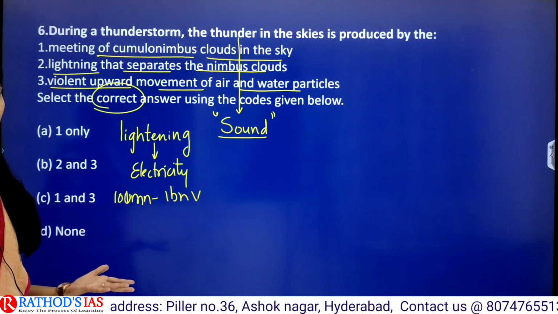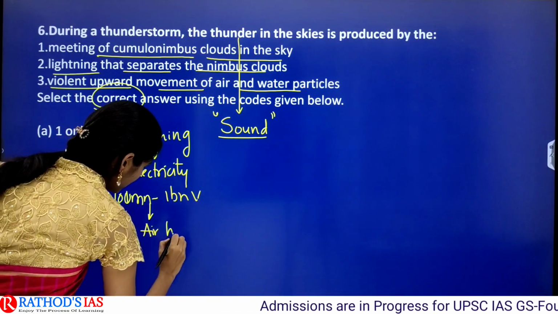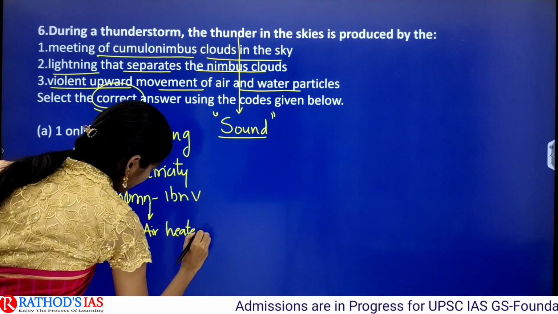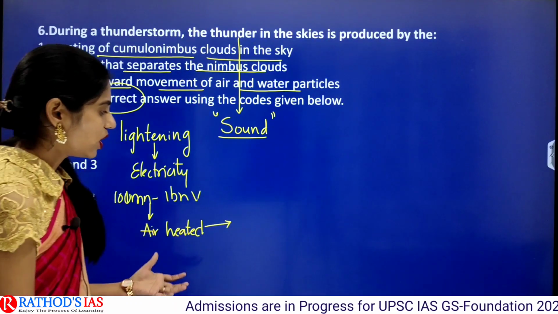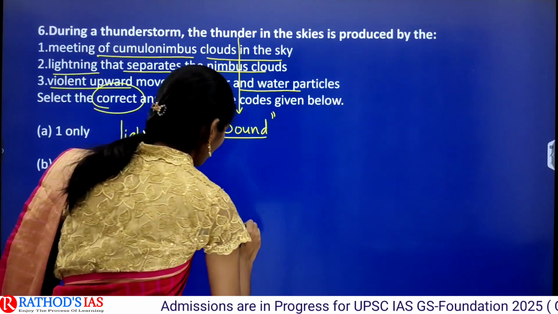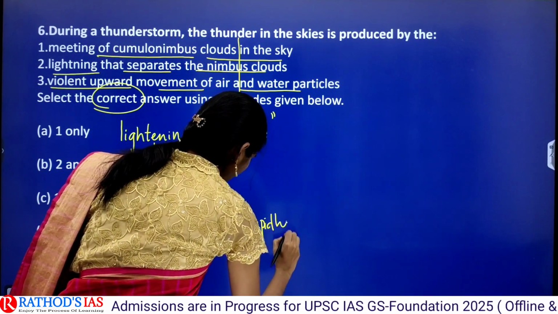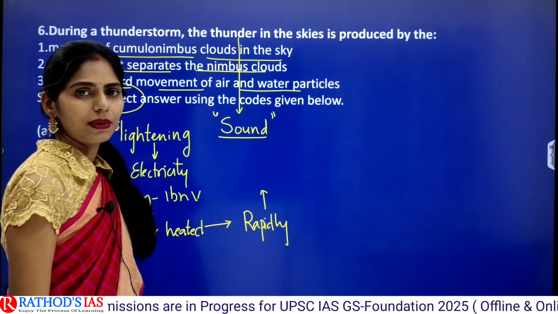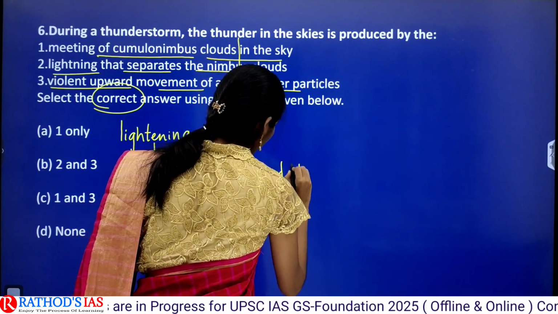Whenever electricity is released, whatever air is present gets heated. Because of this high voltage of electricity, the air will be getting heated up rapidly. Because of this rapidly heated air, it will cause a sound. So this sound is thunder.